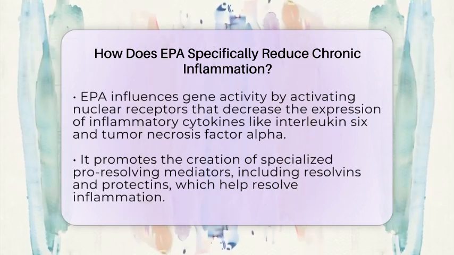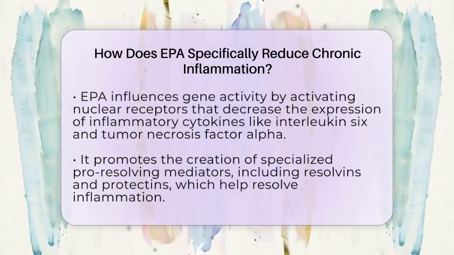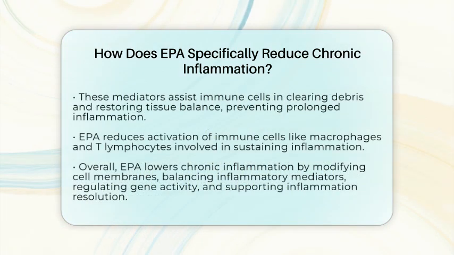In addition to these biochemical actions, EPA can influence immune cell behavior by reducing the activation of cells such as macrophages and T lymphocytes, which are involved in sustaining inflammatory processes. By modulating their activity, EPA helps prevent the escalation of inflammation that characterizes many chronic conditions.